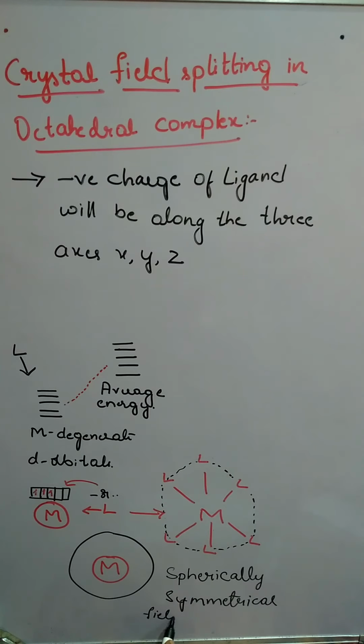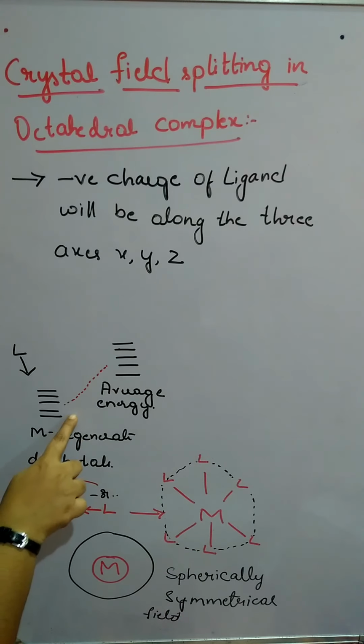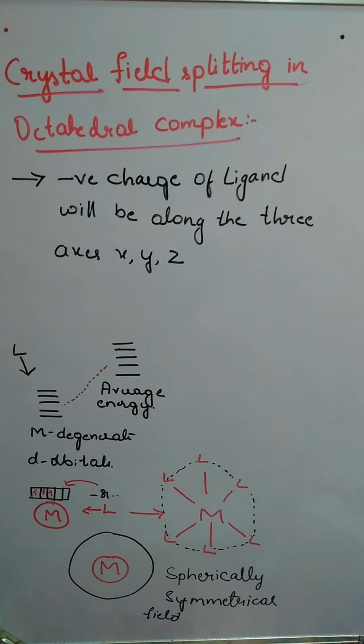Spherically symmetrical field. After that, what happens? When the ligand approaches the metal, there will be repulsion. Due to that repulsion, the d orbitals of the metal will increase in energy.